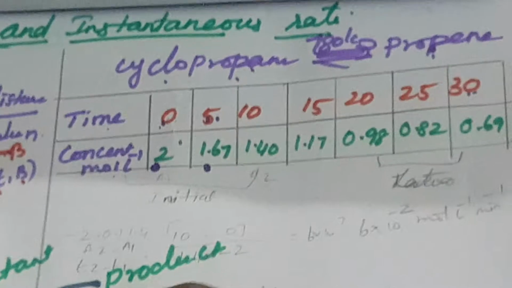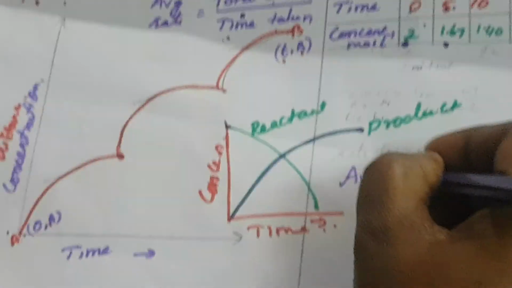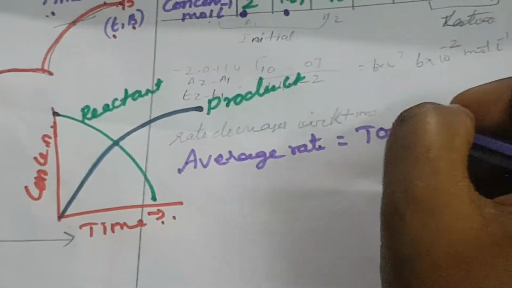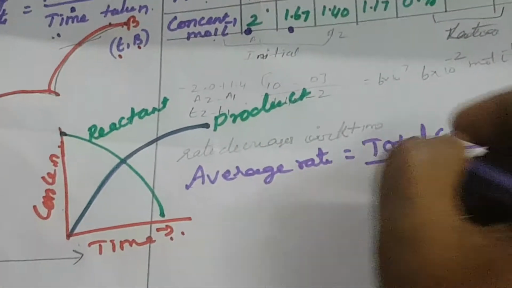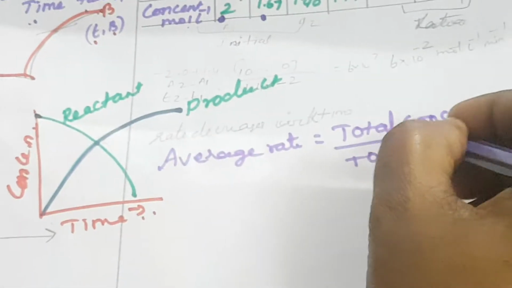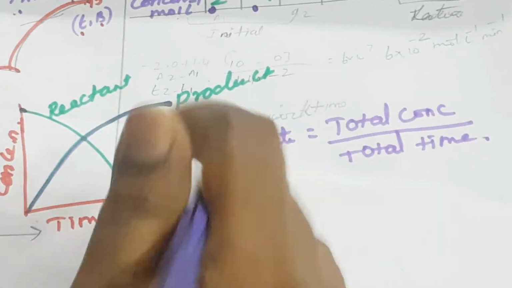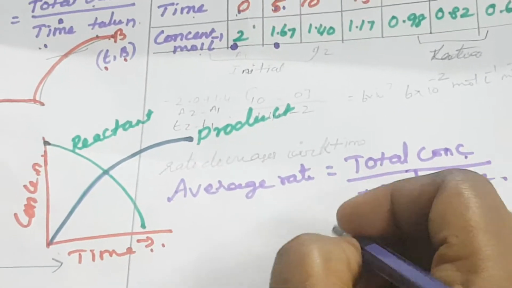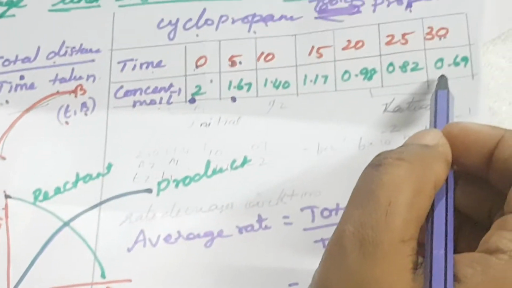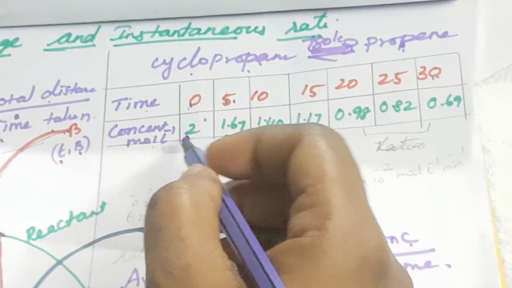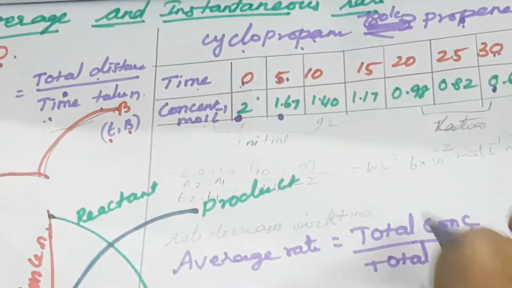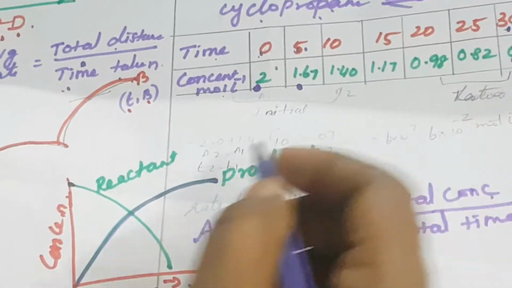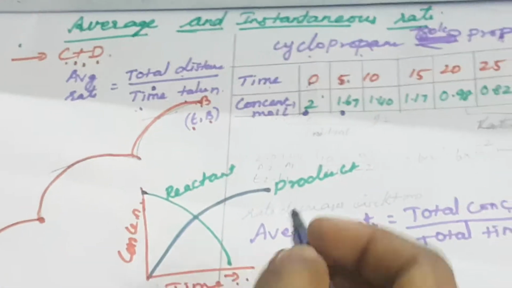What is meant by average rate, and how do we calculate it? Average rate is equal to total concentration change divided by total time. This is the average rate of the reaction. Here the total concentration change in the interval is 0.69, and the total time is 30. We already explained this in the previous class.